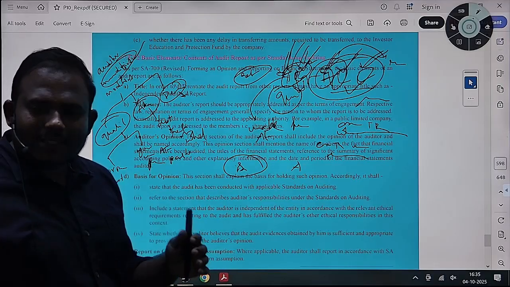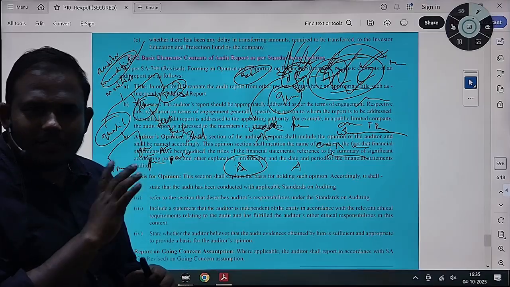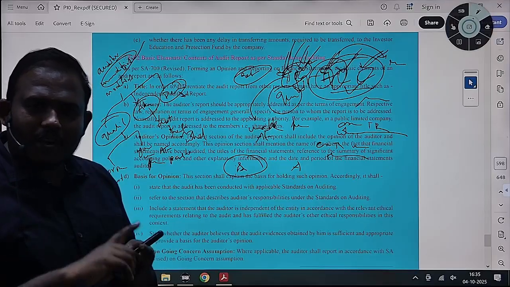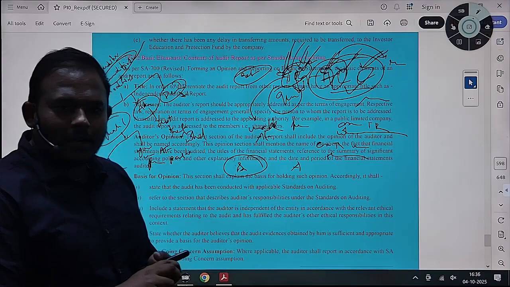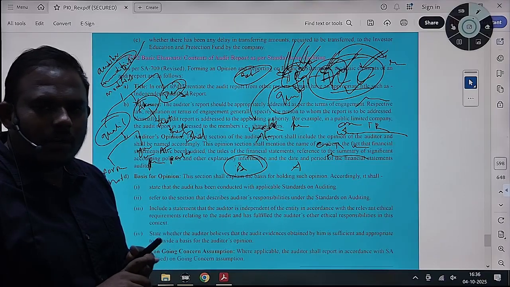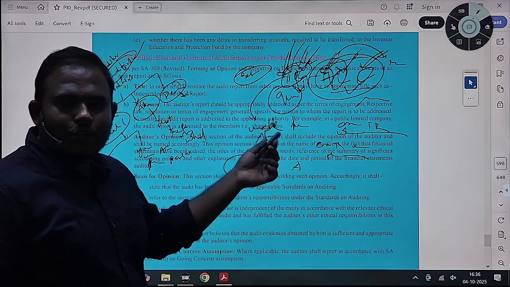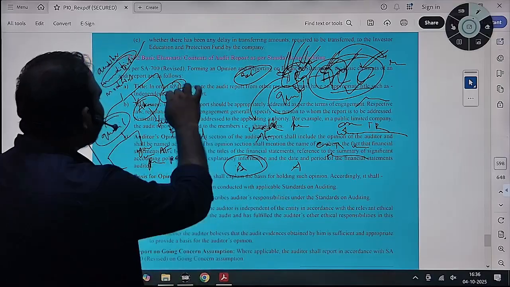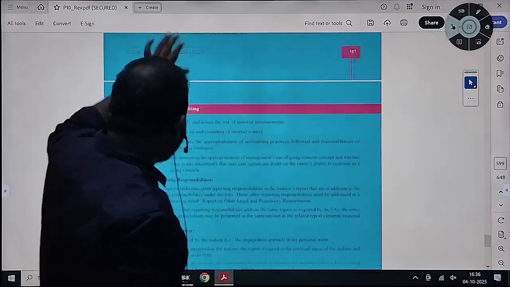You will close. It is the client's responsibility to provide you with all the information, as we have discussed earlier. It is the management's responsibility to facilitate you with all the information, access to perform inquiries, and support to perform the audit. That is the audit committee's responsibility also, to ensure the smooth functioning of an audit. So if the client itself is not cooperating with you, you will express your disclaimer of opinion and close it. These are the three circumstances I wanted to mention. Let me first disclose that and I will go to this.